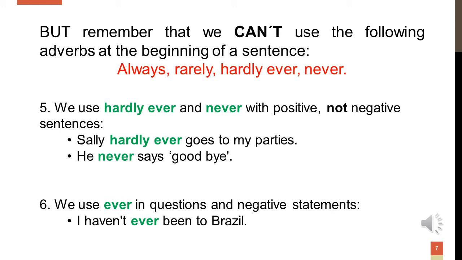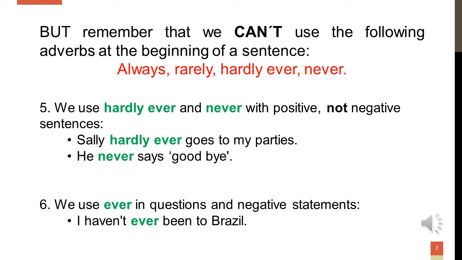Okay? So, number five. We use hardly ever and never with positive sentences, not negative sentences. For example, Sally hardly ever goes to my parties. He never says goodbye. Okay?